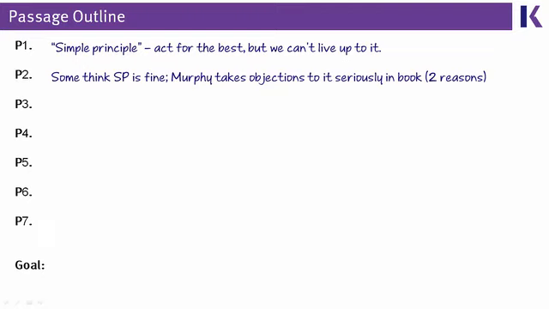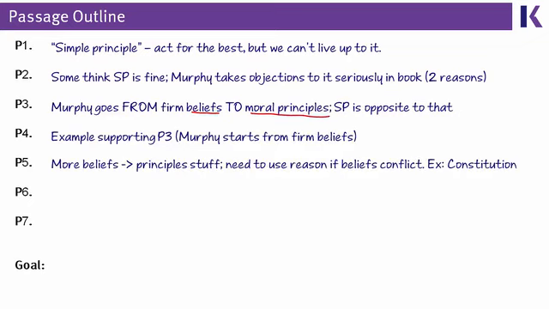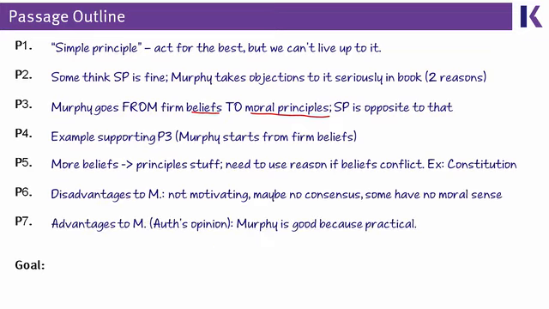The first 2 paragraphs introduce the simple principle and Murphy. The third paragraph gives us Murphy's basic thesis that he goes from beliefs to moral principles rather than the opposite, like simple principle folks do. Paragraphs 4 and 5 both support that basic thesis of Murphy, going into a few more details. Then paragraph 6 and paragraph 7 talk about disadvantages and advantages to Murphy. And we get the implication that the author thinks those advantages outweigh the disadvantages in certain cases.